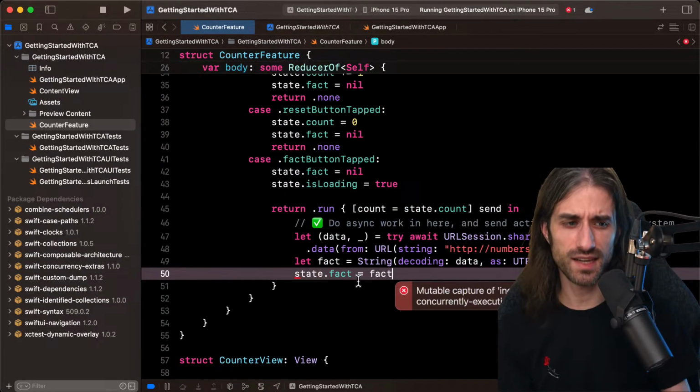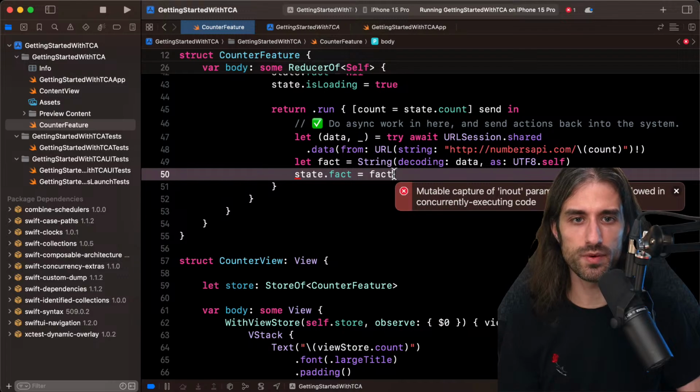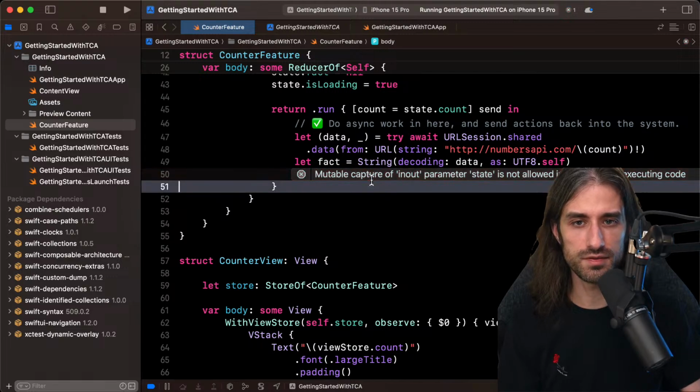So it might not be the exact same issue as there would be in SwiftUI if you didn't have @State to change the state of a view inside the action of a button, for instance. But it's a similar problem. And so I guess the way we will solve it will be by sending a new action with the fact as data of the action.